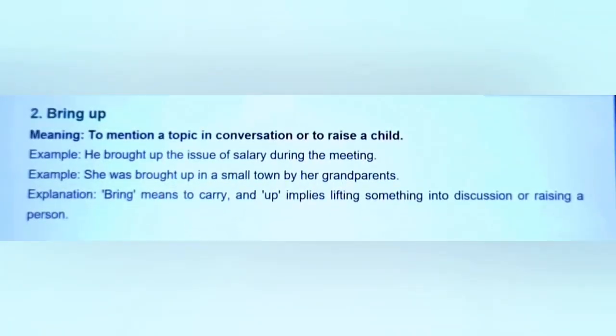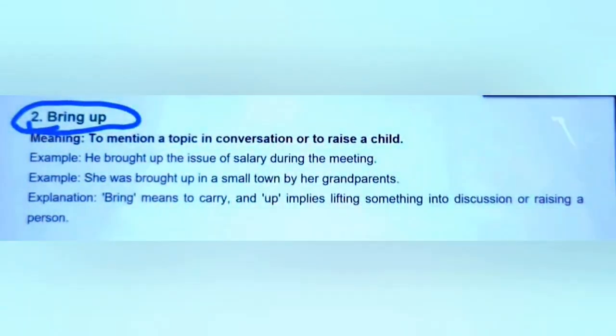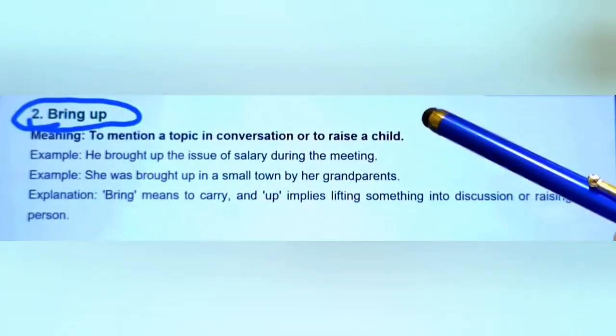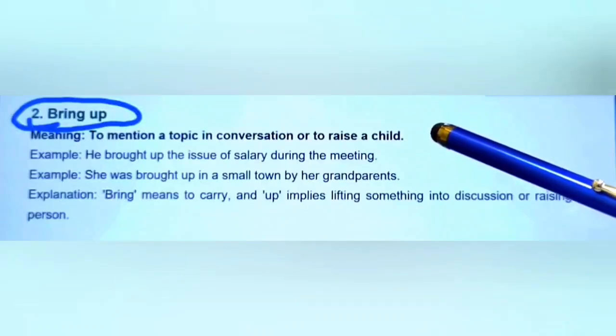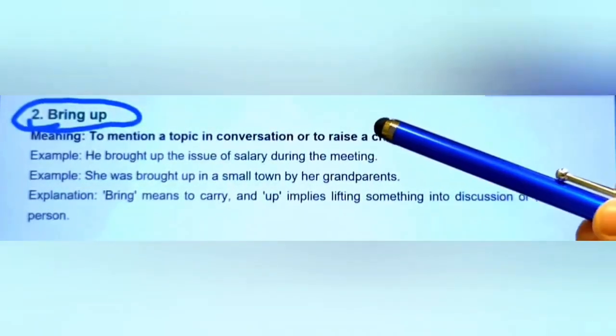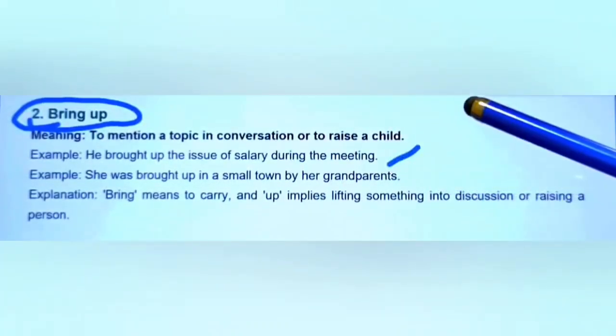Let's explain the next phrasal verb. The next phrasal verb we have is bring up. So what is the meaning of bring up? To mention a topic in conversation or to raise a child. For example, he brought up the issue of salary during the meeting.